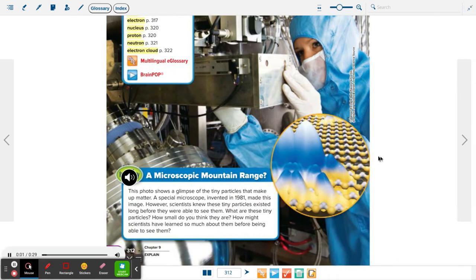Inquiry. A microscopic mountain range? This photo shows a glimpse of the tiny particles that make up matter. A special microscope, invented in 1981, made this image. However, scientists knew these tiny particles existed long before they were able to see them. What are these tiny particles? How small do you think they are? How might scientists have learned so much about them before being able to see them?